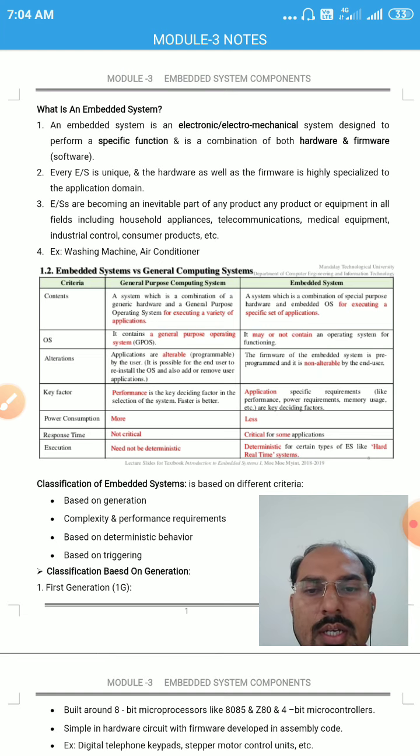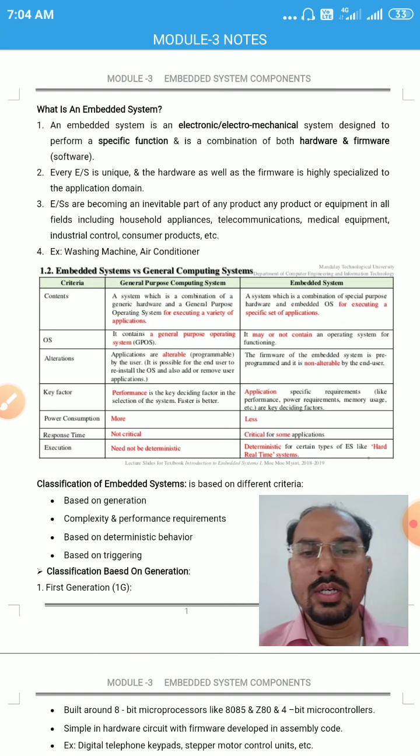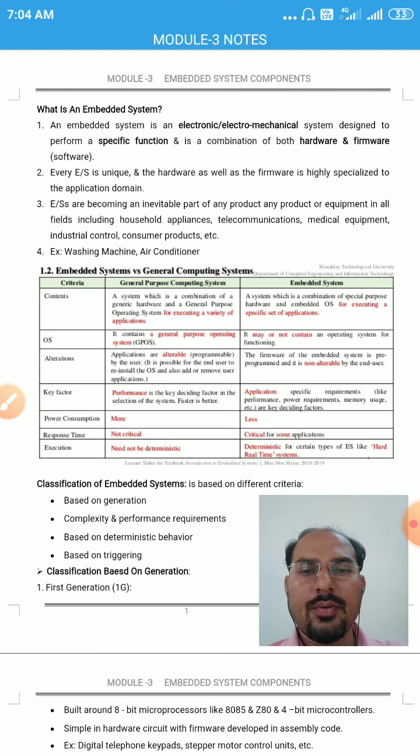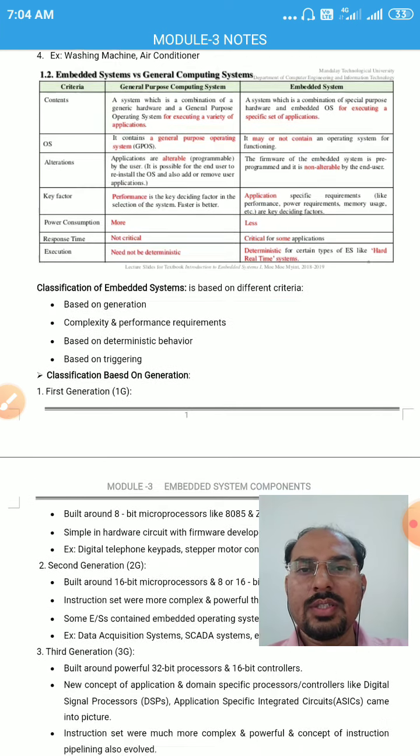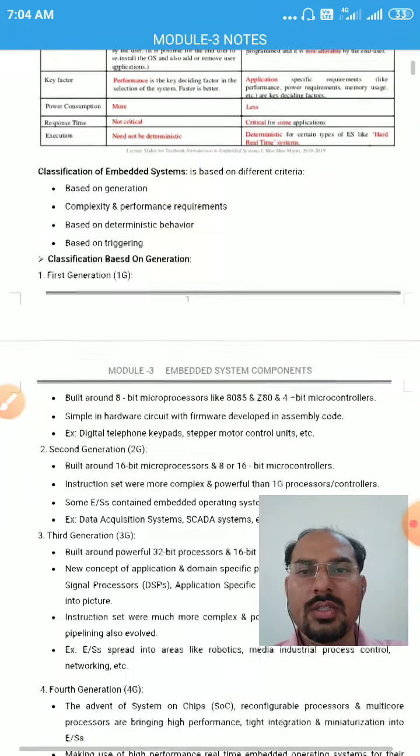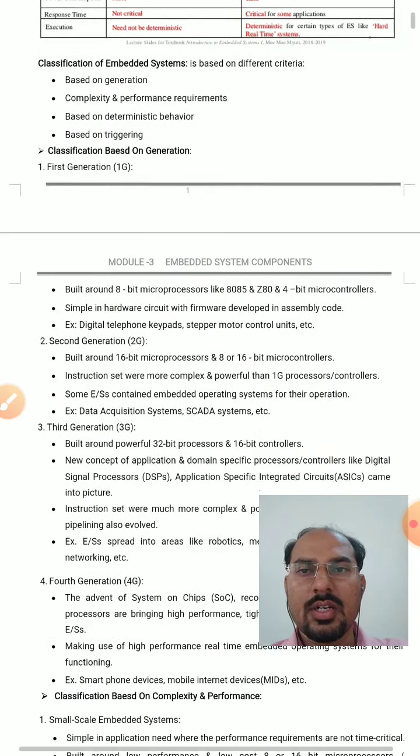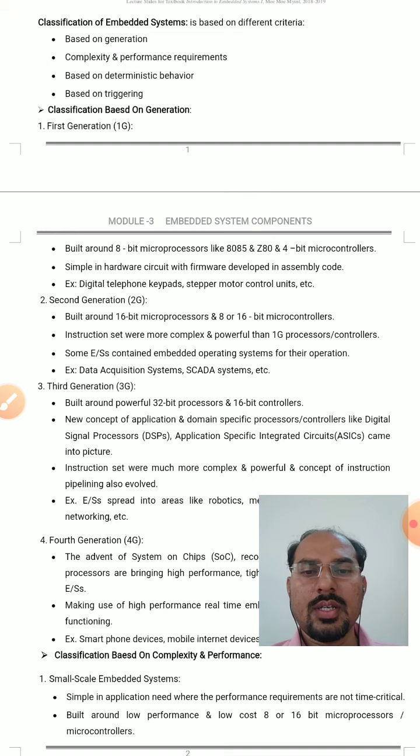The first one is classification based on the generation. Here we have first generation, second generation, third generation, and fourth generation. This classification is done based upon what type of microprocessor or microcontroller we are using in the embedded system. For example, are we using an 8-bit microprocessor? Are we using a 4-bit microcontroller?